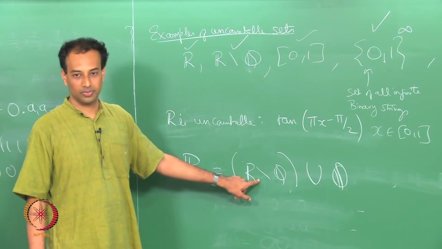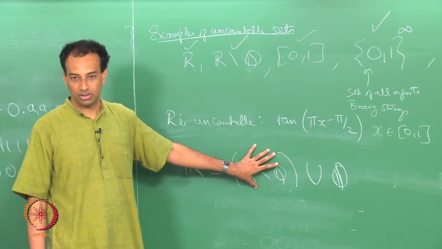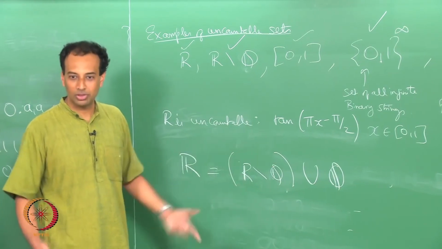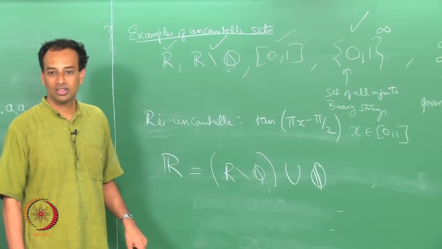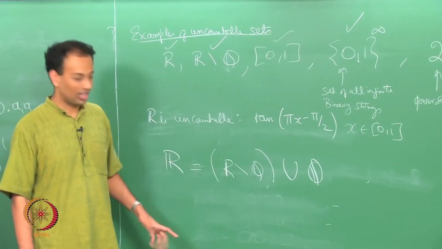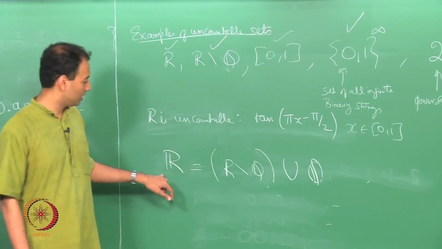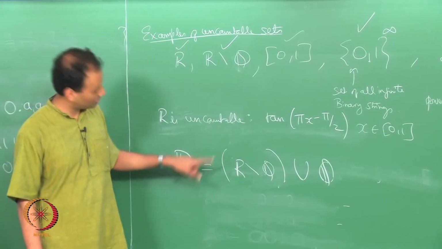No, I want to prove that this is uncountable, so that I have proved it. I have assumed that this is countable and ended up with a contradiction, right. I do not need to prove anything more here. I know this is countable. So, if this were to be countable, the union will be a countable set, which I know is not the case because I proved R is uncountable. So, this has to be uncountable.